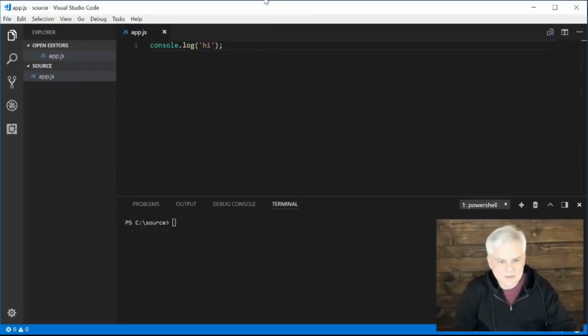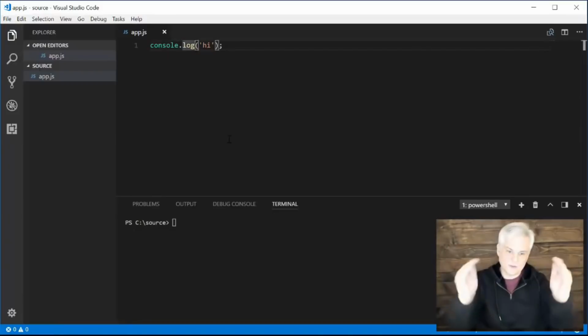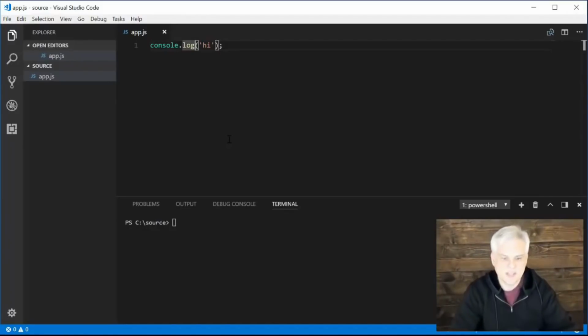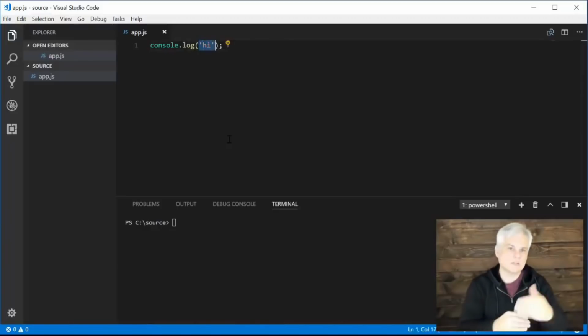We'll talk about expressions a little bit later, but this particular expression is essentially just executing a function that's built into Node. It's the log function. It belongs to an object called console. We'll talk about objects and functions a little bit later. And we execute it by using operators. In this particular case, this is the function invocation operator or the method invocation operator. It's those open and closing parentheses. And we can even pass in what are called arguments to those functions. So you can see that each little piece of this has a name and it has a role to play in creating our functions, and we'll learn more about that as we move on.